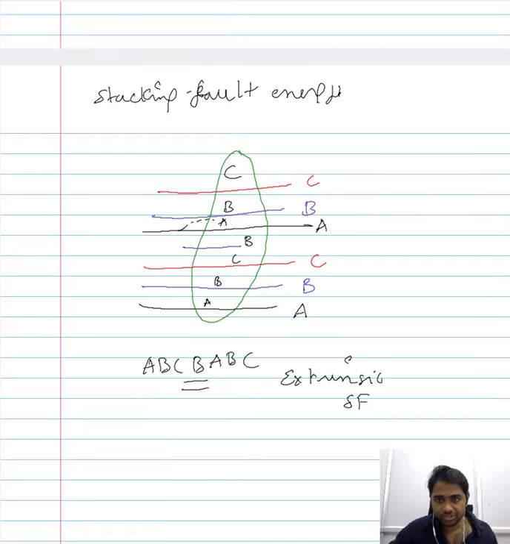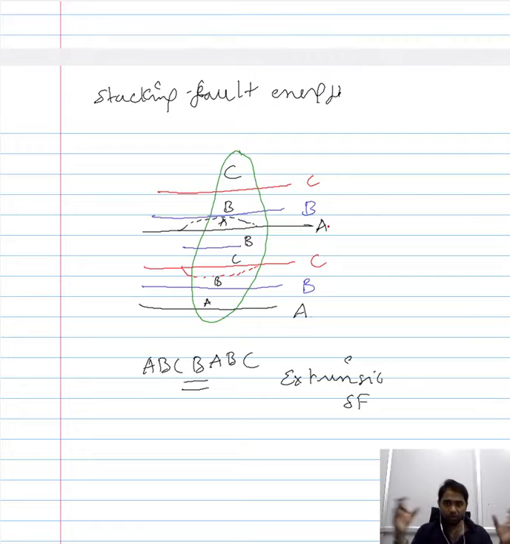So the distortion introduced by the new layer of atoms will be something like this. And this distortion leads to the increase in energy, and this is what we refer to as the stacking fault energy. And given that we have the plane of atoms, not the whole plane of the atoms, but the section of the plane of atoms introduced into the regular stacking sequence, this is what we refer to as the stacking fault. This is possibly being categorized under the line defect.